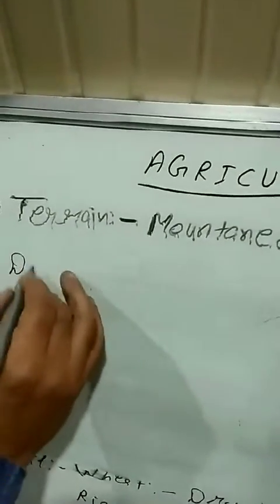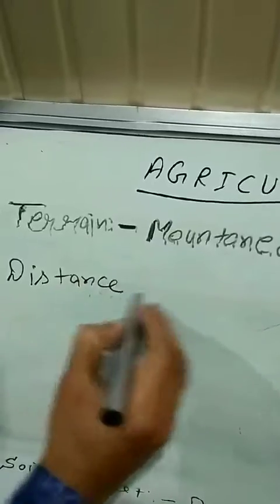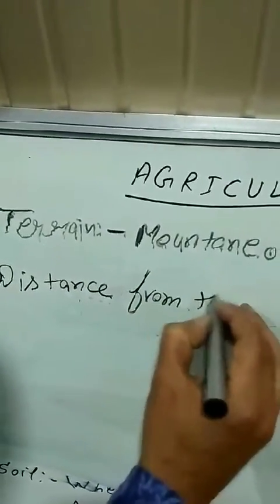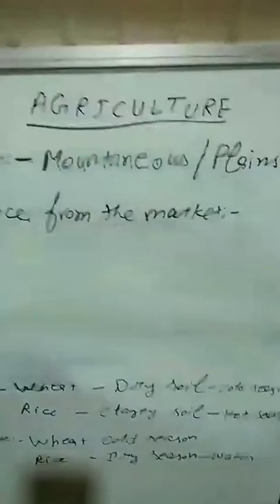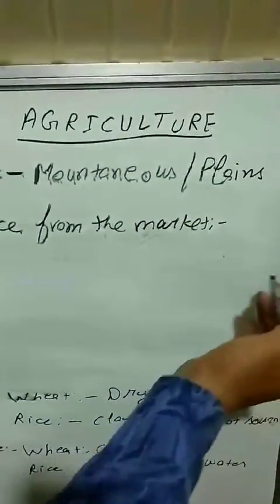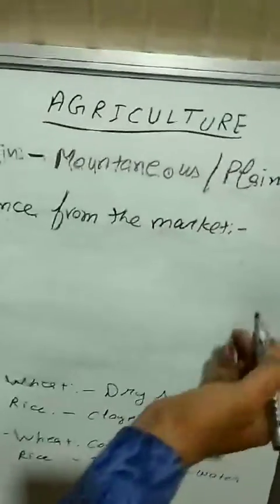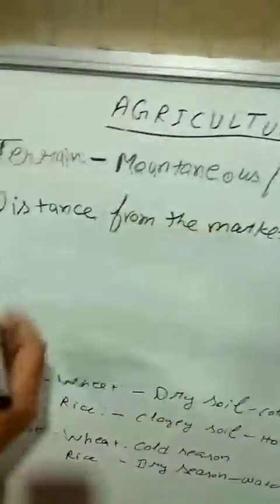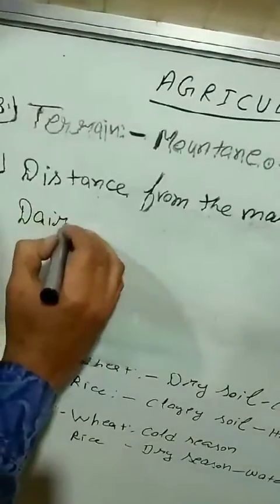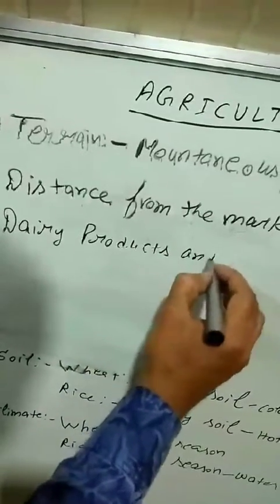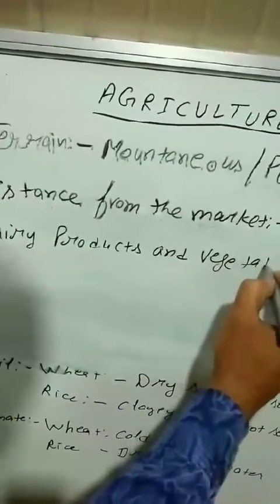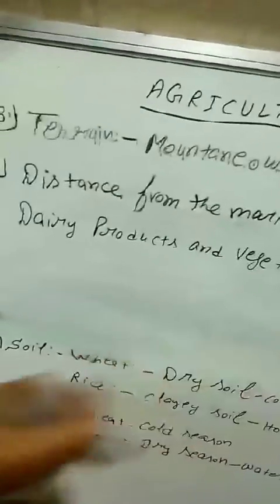In this regard, number 4 is distance from the market. That is, how many kilometers our fields are from where we need to sell our crops, like dairy products and vegetables. These two are perishable items.